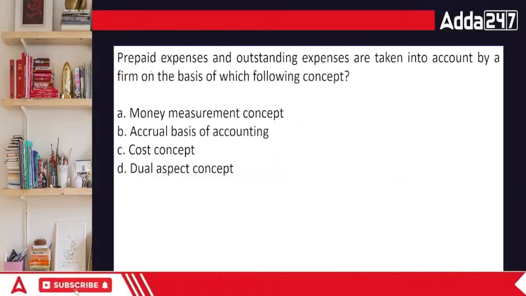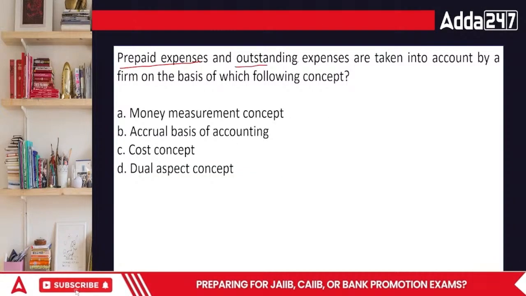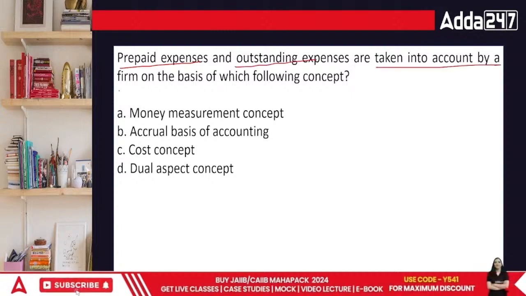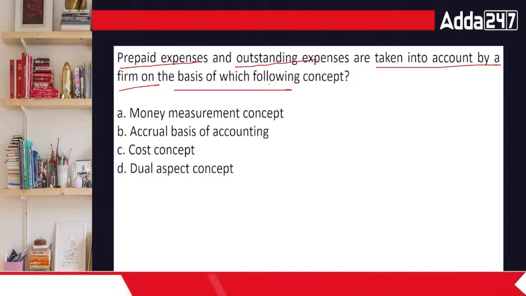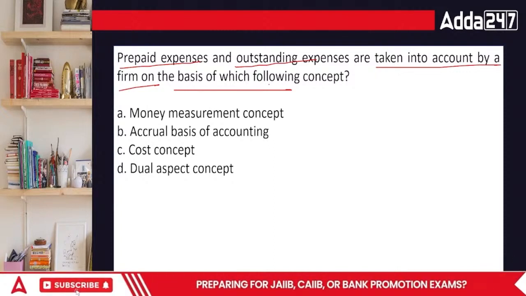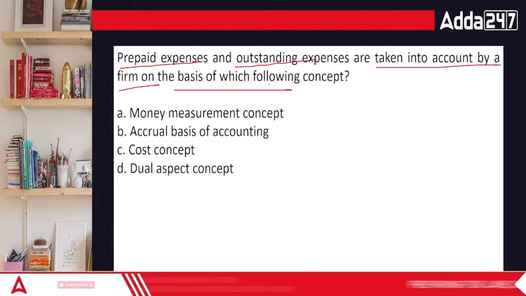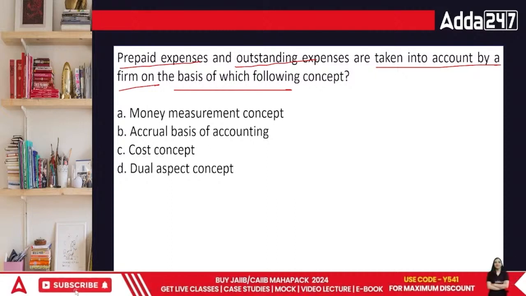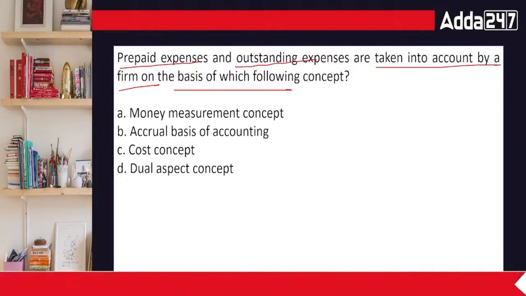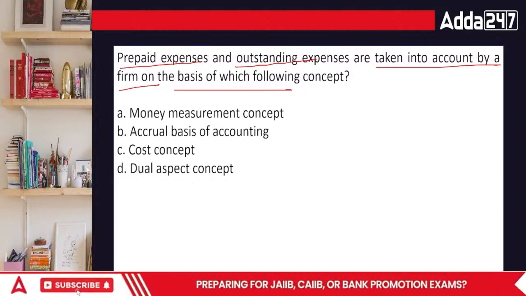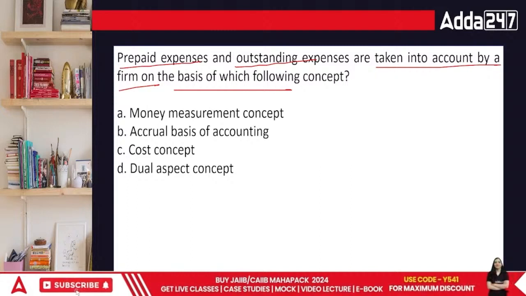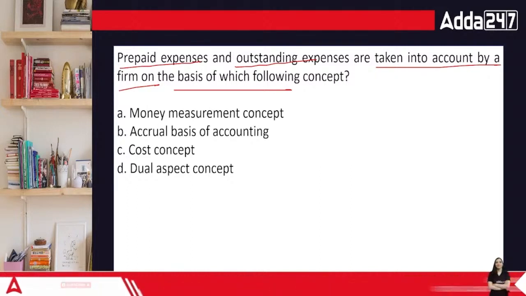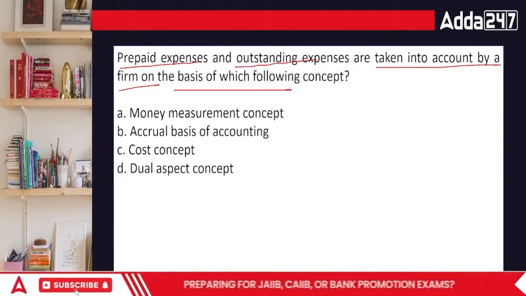Prepaid expenses and outstanding expenses are taken into account by a firm on the basis of the following concept: money measurement, accrual, cost concept, or dual concept. What do you mean by prepaid, everyone? If I have to define prepaid, it means the money that I've paid in advance and it belongs to a specific year. It belongs to a specific year altogether, and that is why it is still unpaid.